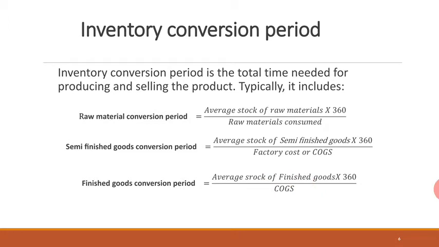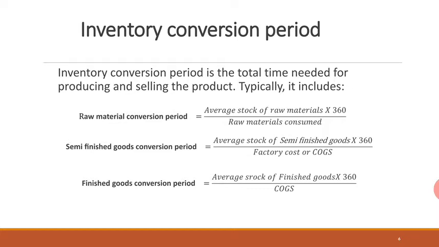Now if you observe these three formulas, the numerator is almost similar. If it is raw material, then it is average stock of raw material into 360. If it is semi-finished goods, then average stock of semi-finished goods into 360, and for finished goods, it is average stock of finished goods into 360. So it is very easy to remember these formulas because the numerator is always similar, whereas the denominator represents how we get the cost of these items. For raw material, it depends on raw material consumed. If it is semi-finished goods, it depends on how much is the factory cost or cost of goods sold, and for finished goods, it is the cost of goods sold.